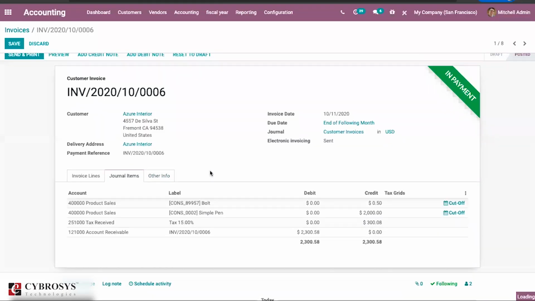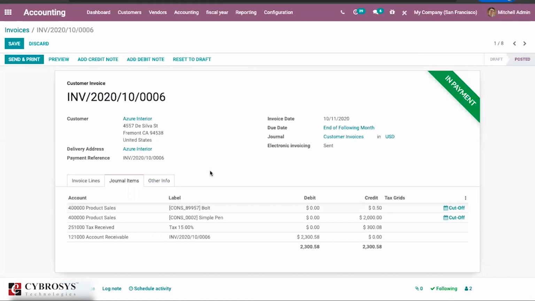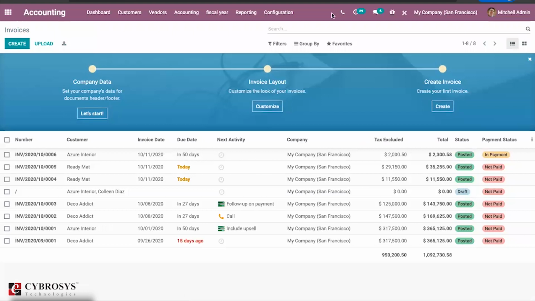This is normally used on the accounting side. If you want to post an invoice amount into a different ledger for a particular time being, this can be achieved using this cutoff option. Again, as we saw in the sales and purchase app, here also you can find the same details. You can find the status and payment status in different colors, so it will be very useful for the users.